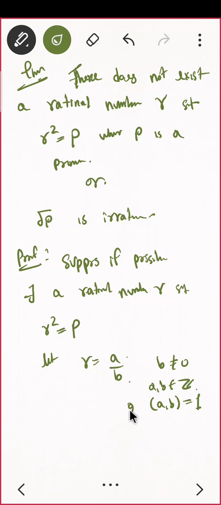GCD means greatest common divisor. I think you must have done it in your algebra paper. I think this proof is also based on your algebra. Is that okay? Suppose if possible there exists a rational number r such that r square equal to p, and that rational number we took as a by b such that a and b have no common factor. Their greatest common factor is 1.